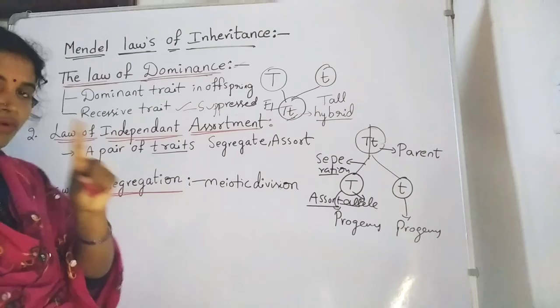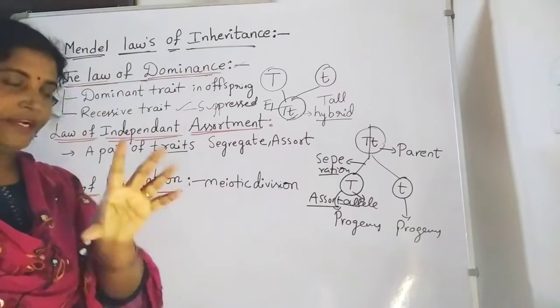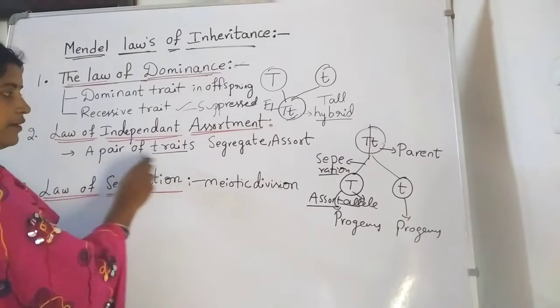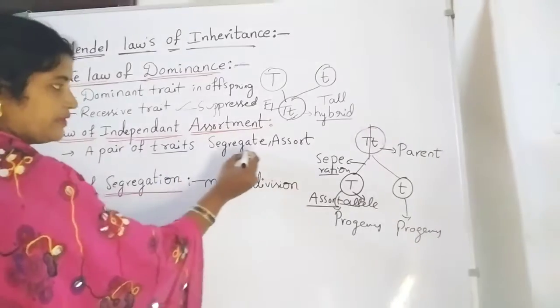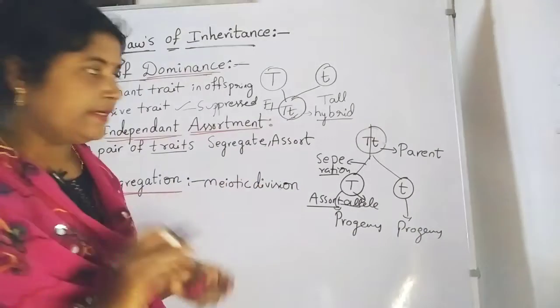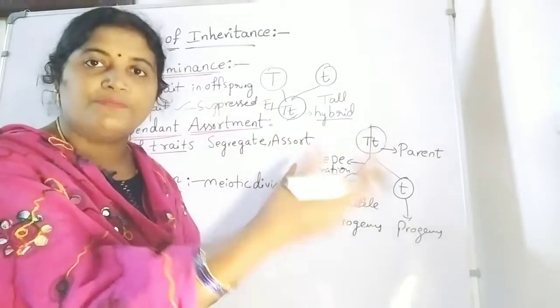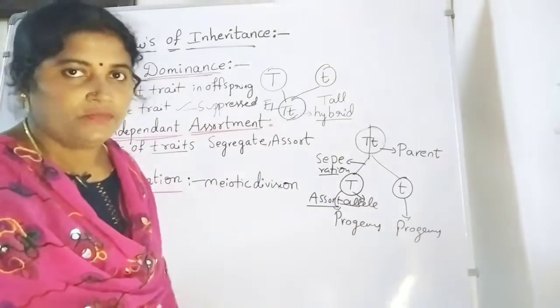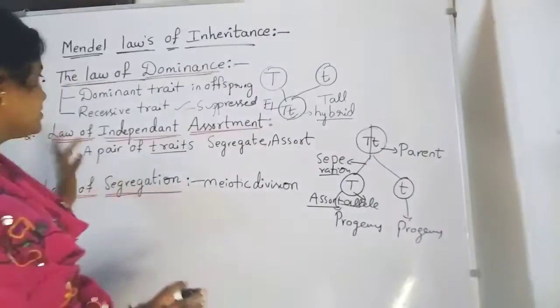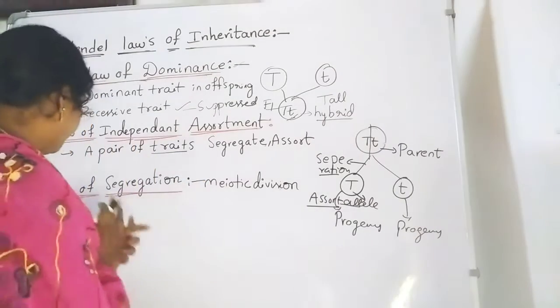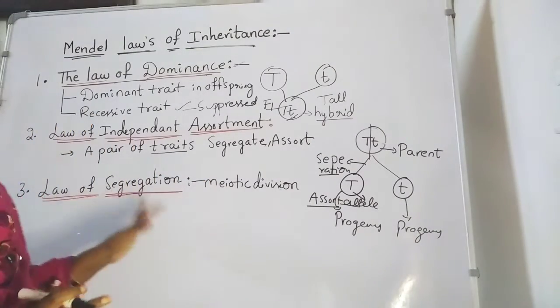Remember this sentence, only one sentence, and you can elaborate the answer. A pair of traits are going to segregate independently, then they are assorting to the progeny independently. So this law is known as the law of independent assortment. Next one, the law of segregation.